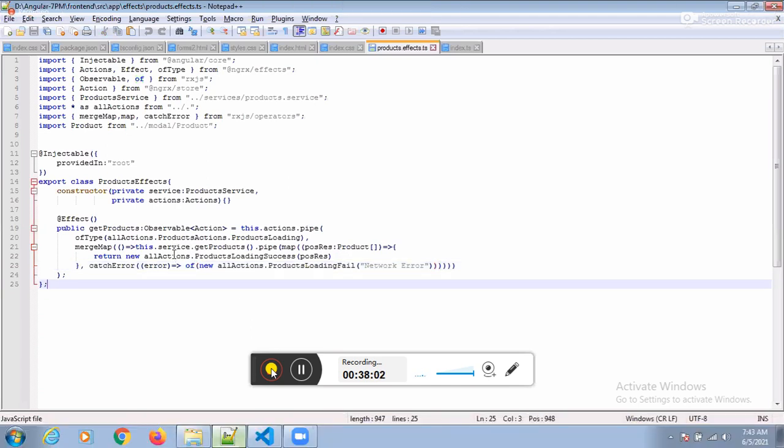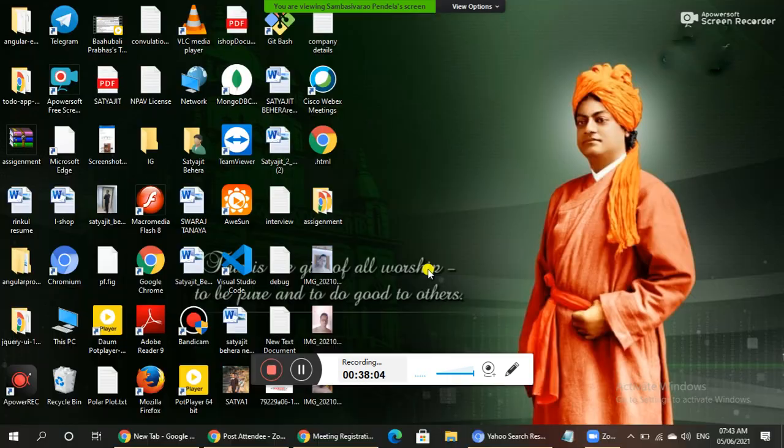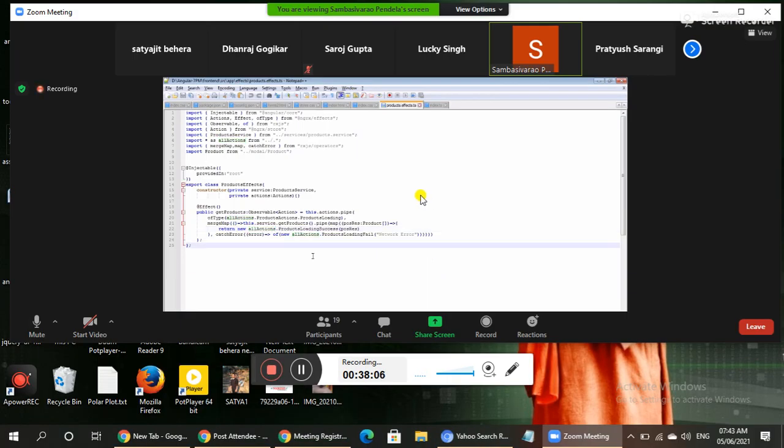Return new all actions dot products loading success.